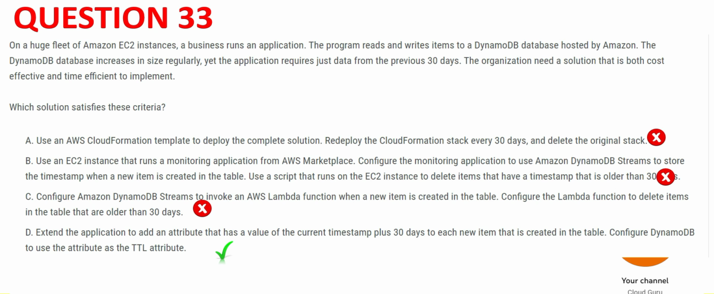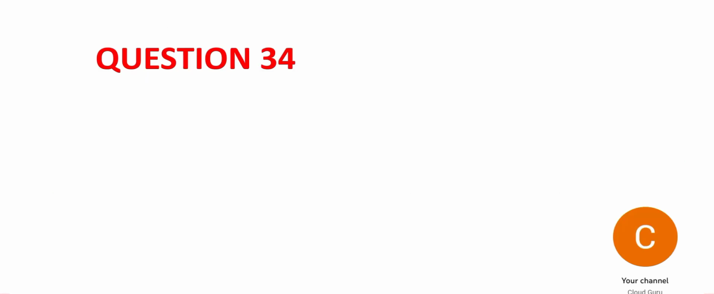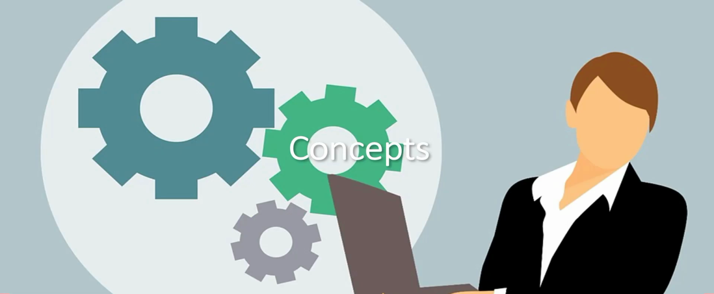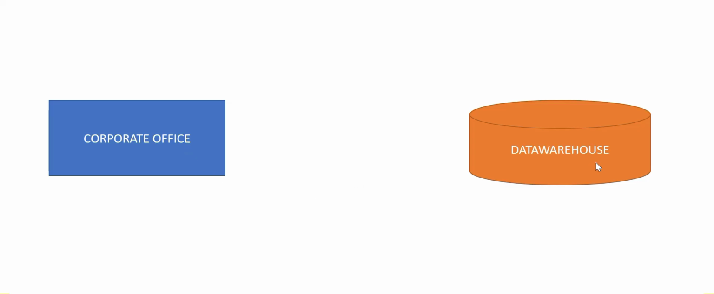Let's look at question number 34. Please pause the video to read the question and understand it carefully. Please focus on the story and the concepts being explained. See, there is a corporate office and there is a data warehouse. Data warehouse is in AWS. That's why I have marked it in orange. And corporate office is on premises. And how do they connect? They connect using Direct Connect.